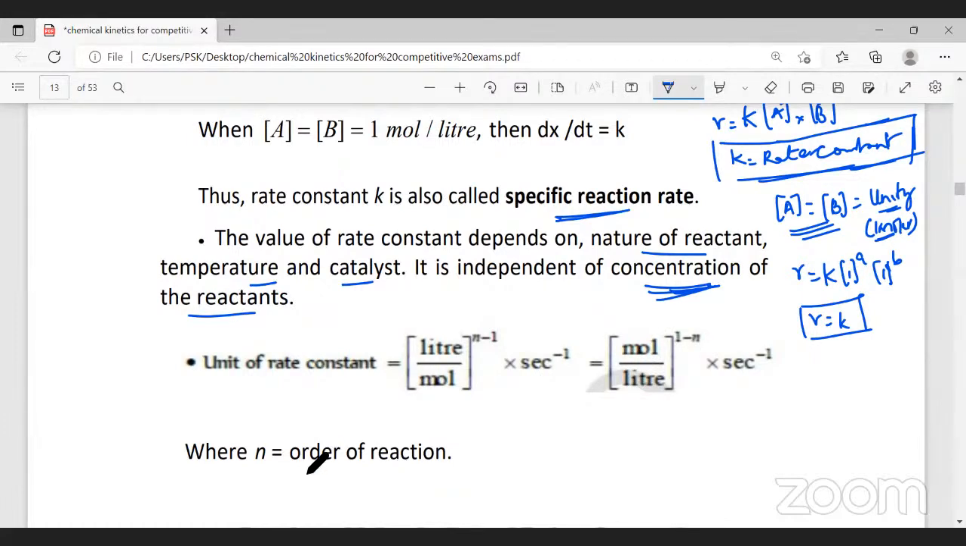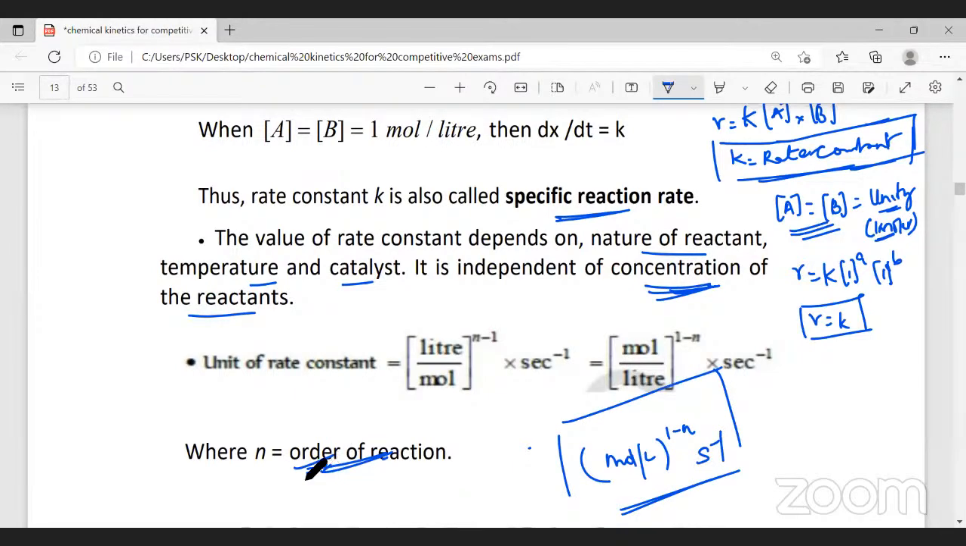What is this n? N stands for the order of the reaction. We will learn what the order of the reaction is in a few minutes' time today. Now, you understand the general unit for rate constant. It is mole per liter to the power 1 minus n per second. This is the unit for the rate constant of a reaction. Did you understand so far?